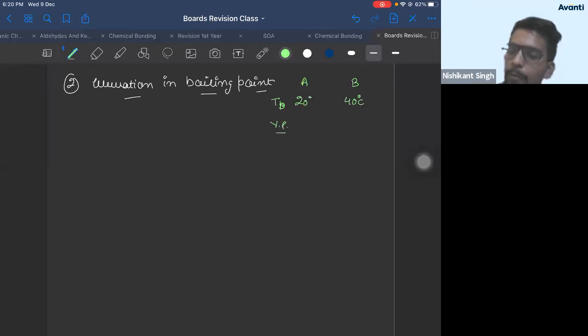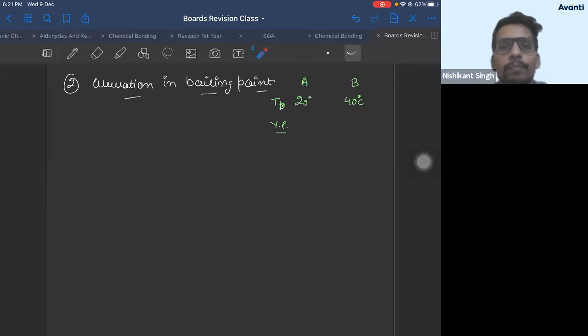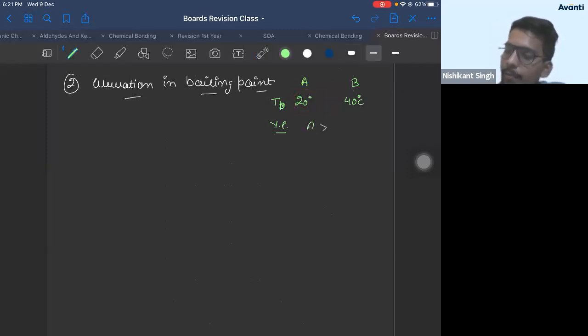Which liquid will form vapor easily? The liquid having less boiling point will be able to form vapors easily. So it will have more vapor pressure. So the vapor pressure of A is greater than B.